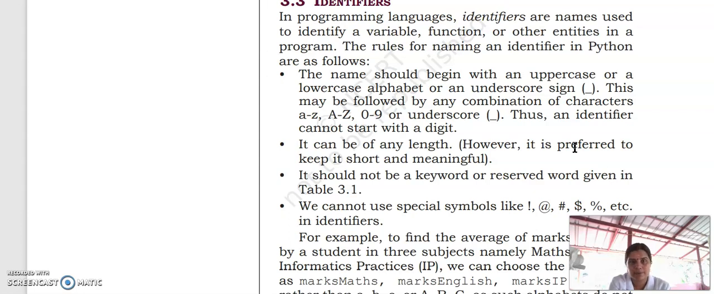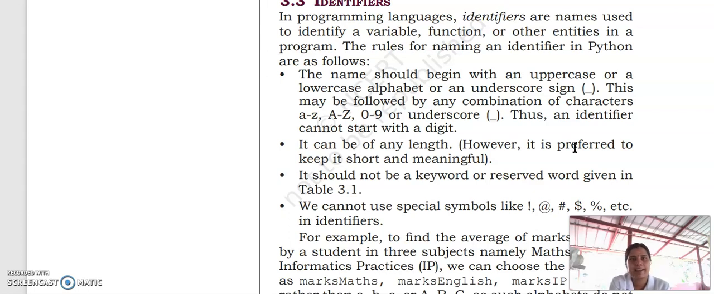Normally, small letters are the practice. For constants, we will use capital letters. It can be of any length. Any length means we can use any number of characters, 10, 100,000, all possible. But it's good to use a small identifier. That means short identifiers are preferred. Otherwise, it will be difficult to do programming. Suppose you use an identifier which consists of 100 characters, it will be difficult to use again and again. So it is better to use a short identifier, but we can use an identifier of any length.